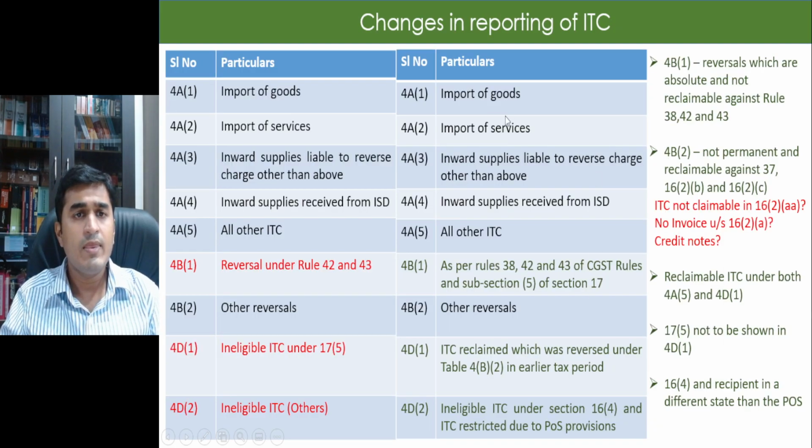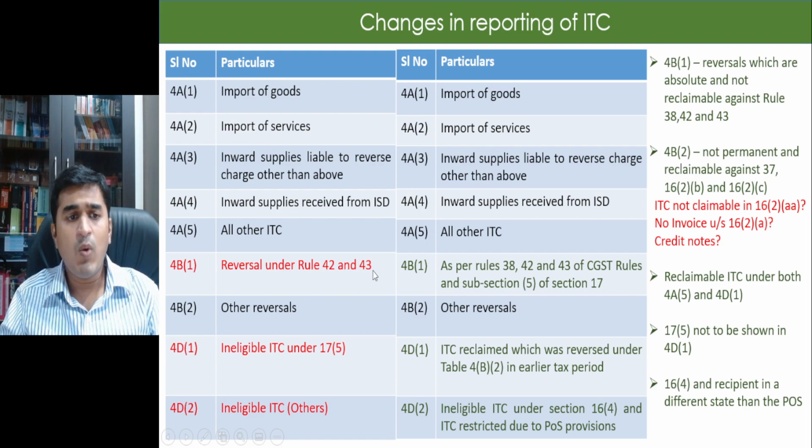Right? Now the major changes which have occurred in GSTR-3B are the changes in reporting of ITC. If you see the red marked portions, those fields have now been changed, and the green marked portion is the field which they have been amended to. For instance, 4B1 will now contain reversal under Rule 42, 43 as well as reversal under Rule 38 and 17(5). Right? So let's understand what is the change here.